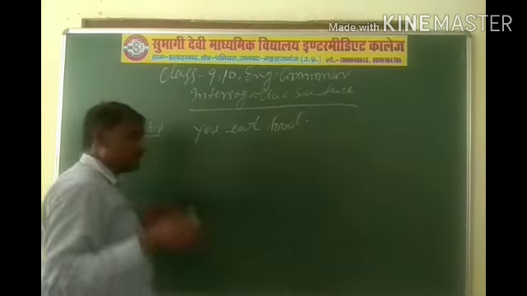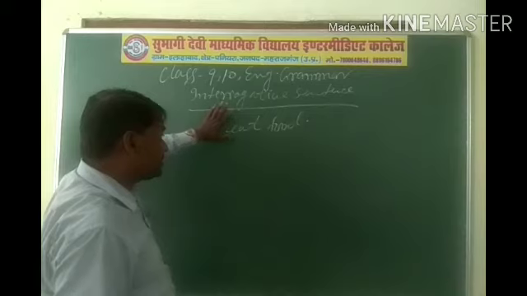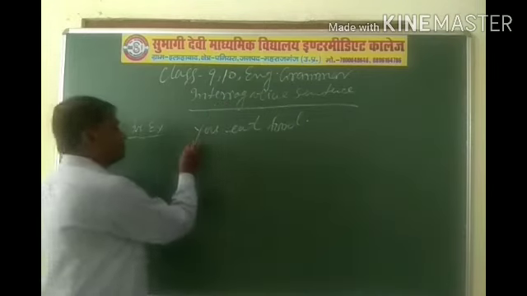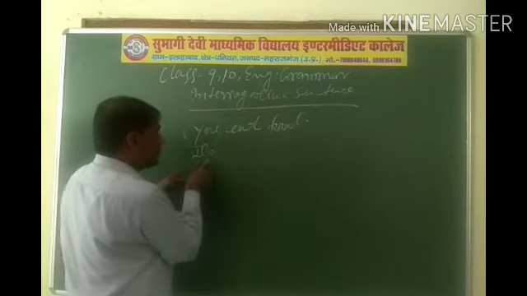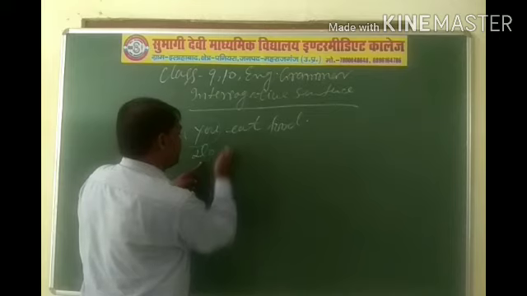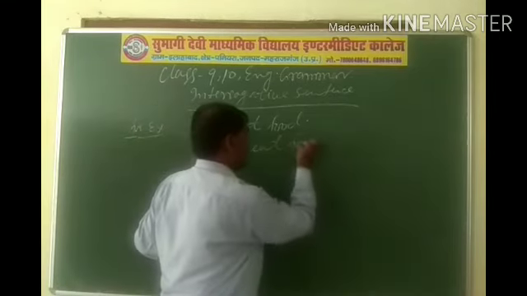And if you want to change this affirmative sentence into interrogative sentence, then according to subject you have to write down auxiliary verb do and after then subject. Do you eat food?